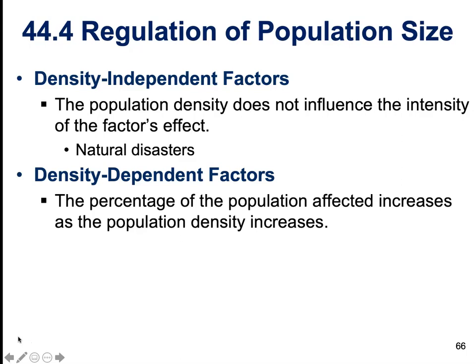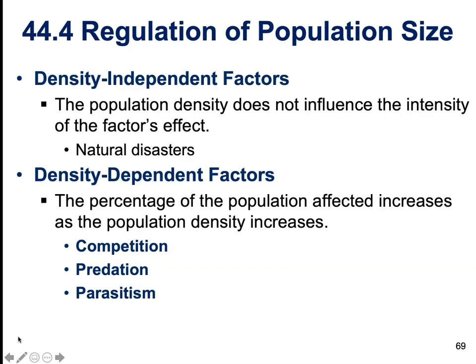So the more people that we have in that area, the worse those density-dependent factors influence that particular population. Things like competition: the more individuals in a given area, the harder it is going to be to find food. Also, the more individuals in an area, the more severe predation is going to be. If we have 5 field mice in a great big giant field, they're not going to attract that many hawks. But a very, very large mouse population is going to attract significantly more predators.